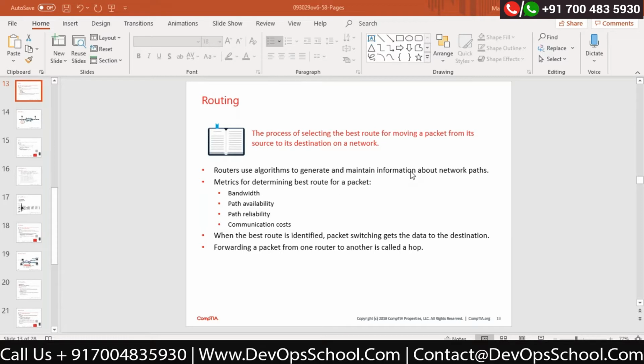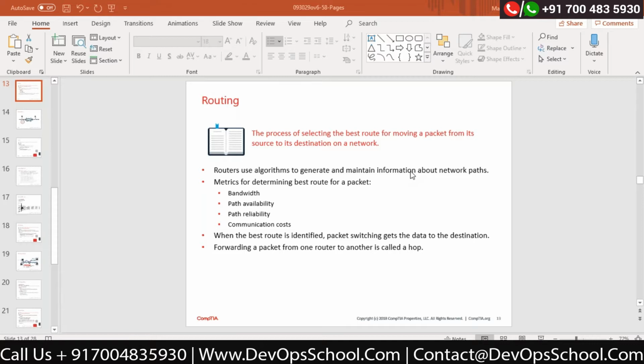The second point they talked about is metrics to determine the best route. Now how do we find out the best route? Every routing protocol has different metrics to find the best route. Some routing protocols take bandwidth as the metric. They will see which route gives me the best bandwidth, and that would be the fastest. Correct?